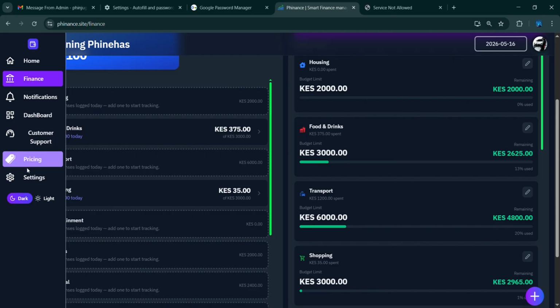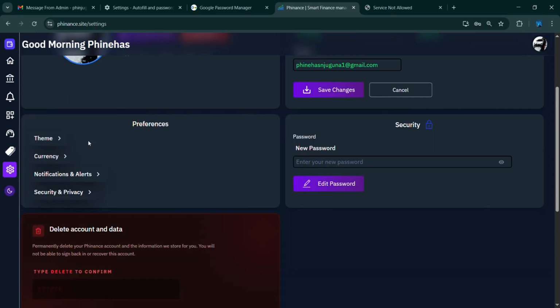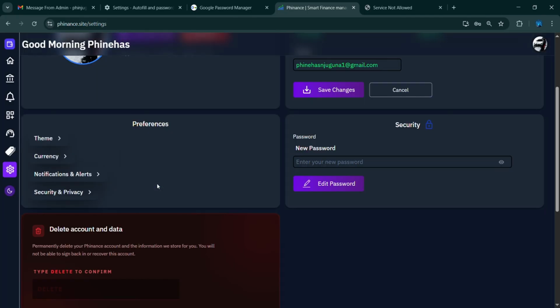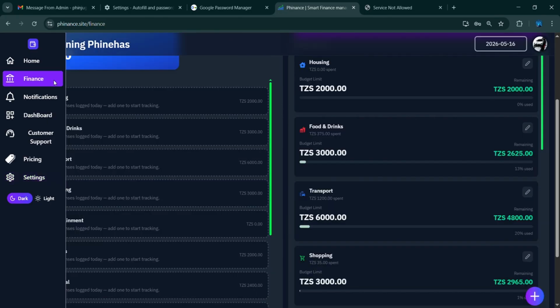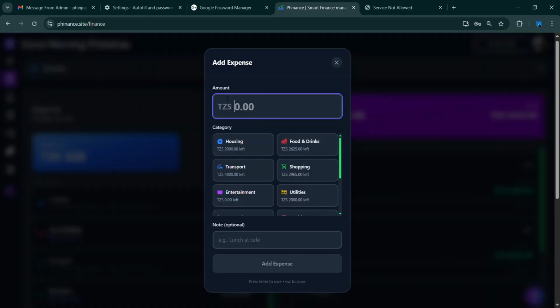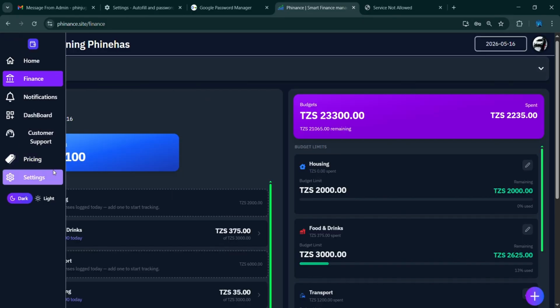So let's go to the settings. You can see some of the functionalities that are there. You can change your theme. If you're someone who prefers light theme, you can have that, or you can have the system default. You can also change the currency. Maybe you're in Uganda or you want to use Ugandan shillings, Tanzanian shillings, USD, and input it there. And when you change the currency, it also changes here, as you can see. Even in the expenses, you can see it's Tanzanian shillings. Everywhere, it changes depending on the specific currency that you have.